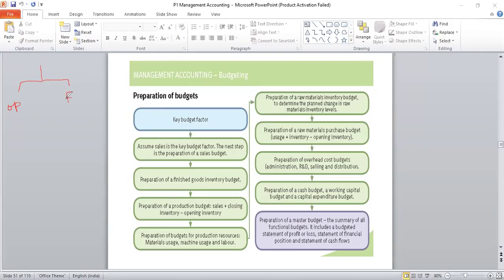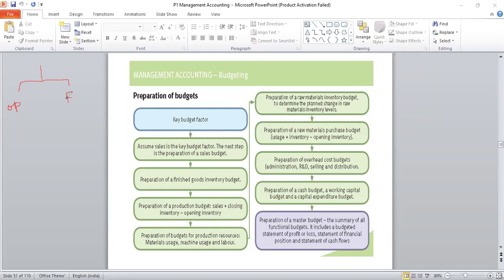What are the techniques and all, we would not learn here. Some other paper we will learn about capital budgeting. I think P2 or some paper you will learn about what are the techniques of capital budgeting or how decisions are taken under capital budgeting. After the capital expenditure part of it is done, then the finances of the cash, rather specifically the cash requirement during a period of time has to be estimated.